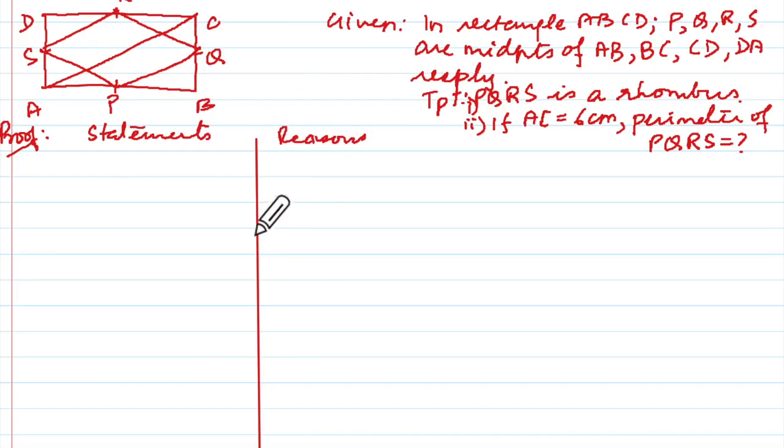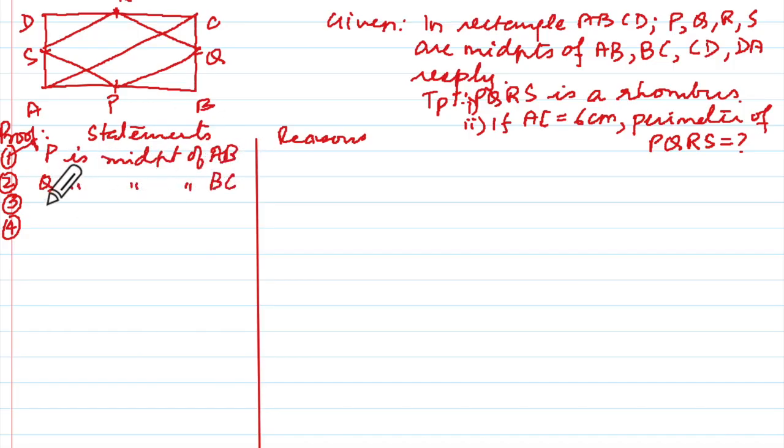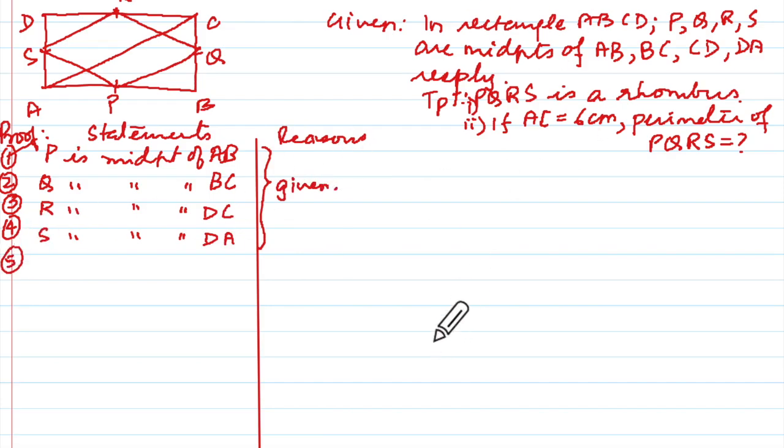Now, even if you do not know how to proceed, your statement number 1, 2, 3, 4 should be: P is the midpoint of AB, then Q is the midpoint of BC, R is the midpoint of DC, and S is the midpoint of DA. And the reason for this is what? This is given. If they tell you they are midpoints, that's the first thing you should note down.